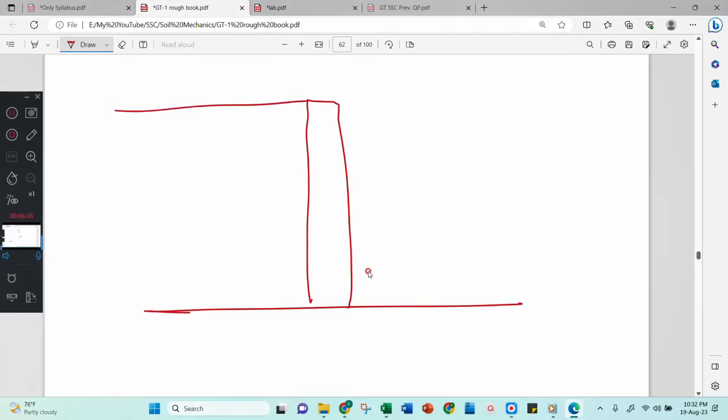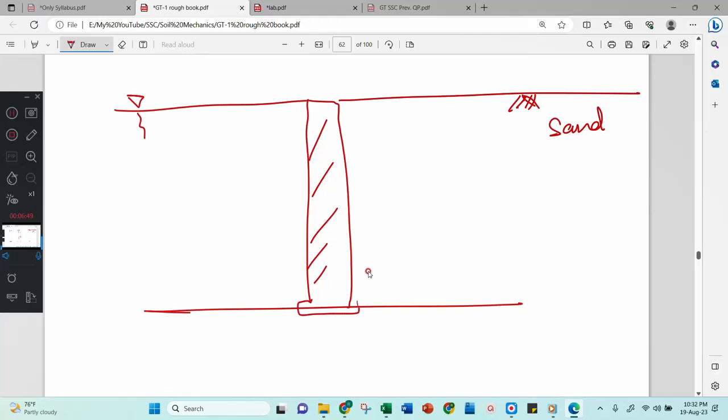Now, can you give the reason and the exact answer? Sand is on one side and water on the other, both at the same level, and the wall is not founded. The sand has phi equal to 30 degrees, and this is the water.